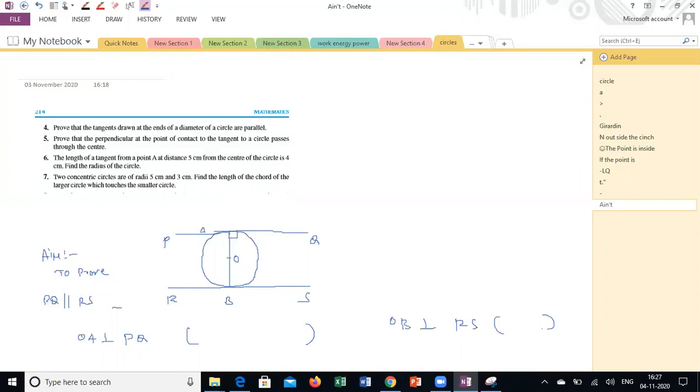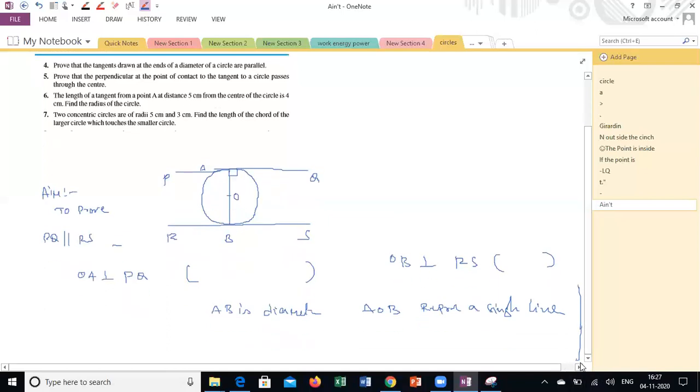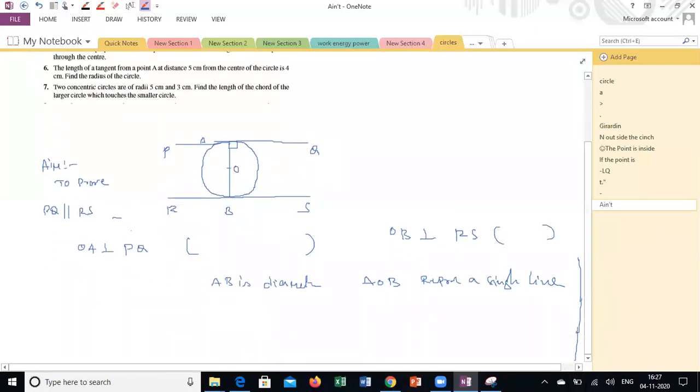But here we can say AB is a diameter and AOB represents a single line. Am I right? Yes, sir. So if a line is perpendicular to two lines, then automatically what can we say? Which concept can you use to say both are parallel to each other?